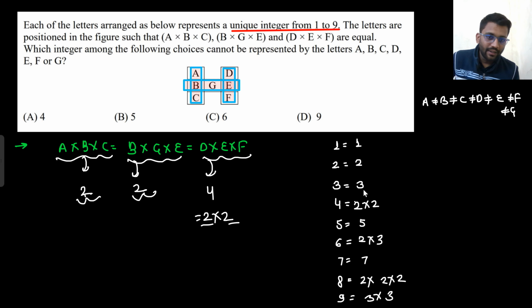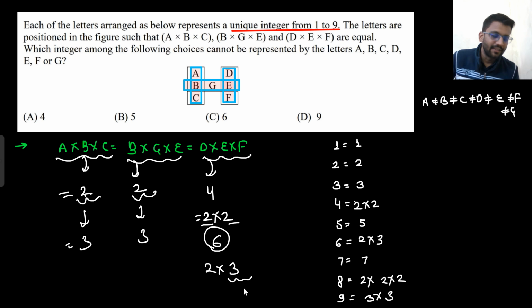If I put anywhere 3, let's assume my b is 3 now. So if I put 6 here, instead of 4, I am putting 6 now. So this 6 will give me 2 into 3. This 6 can give me 3.